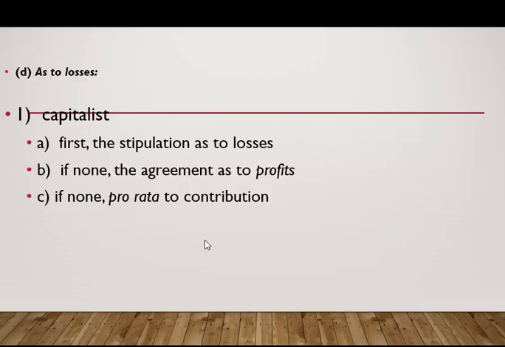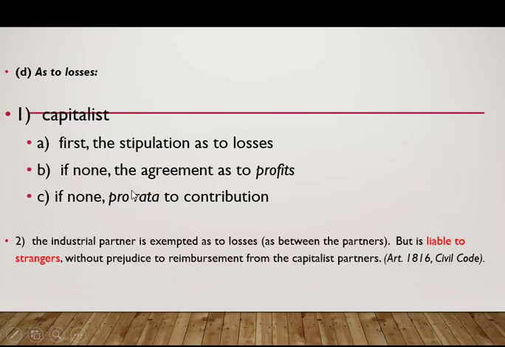As to losses naman, the general rule is that for the capitalist partner, the agreement or stipulation as to the losses is what will be followed, if there is any. However, if no agreement, it follows the agreement as to profits. So in the absence of agreement as to profits and losses, then in proportion to the contribution.